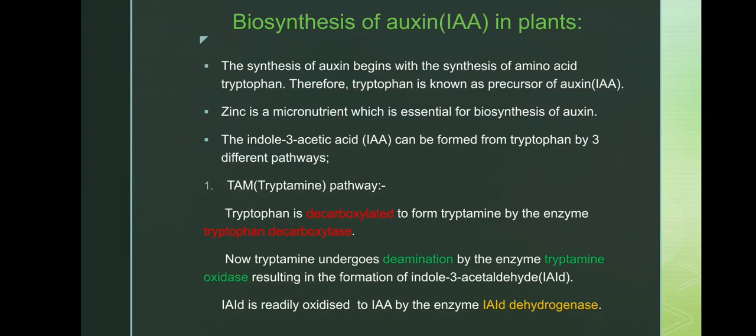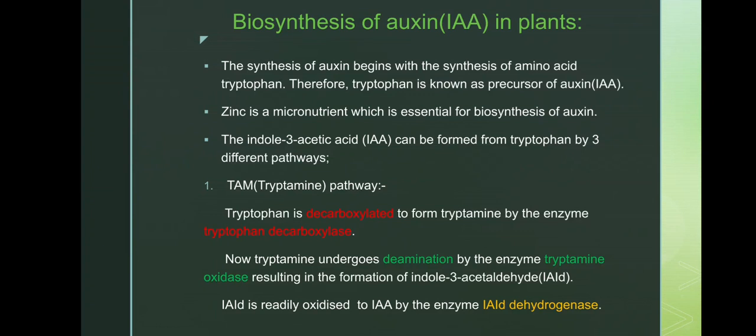Biosynthesis of auxin. You must know how it is biologically synthesized in the plant. The synthesis of auxin begins with the synthesis of the amino acid tryptophan. You must fix that. Therefore, tryptophan is known as the precursor, the starting substance of auxin, IAA. Zinc is a micronutrient which is essential for biosynthesis of auxin. Indole 3 acetic acid, IAA, can be formed from tryptophan by 3 different pathways.